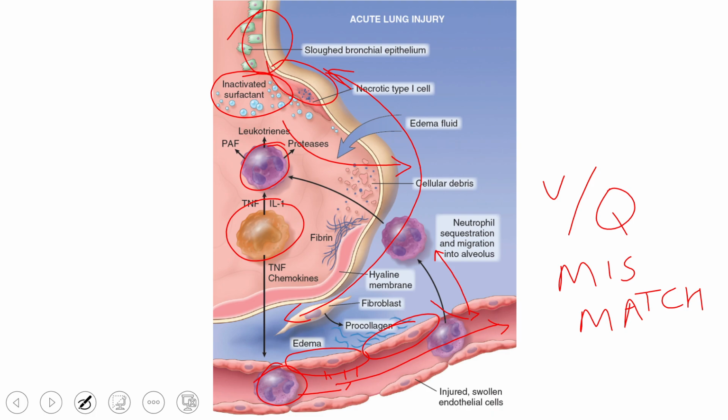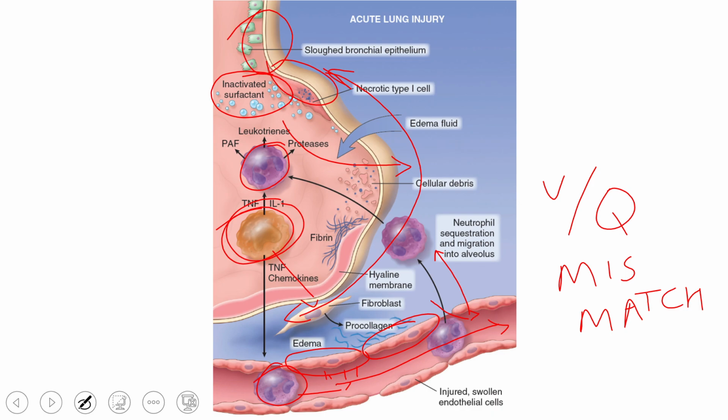The hyaline membrane formation is further enhanced by these macrophages. These macrophages are there to clear the debris, the inflammatory debris created by the immune cells. They also activate fibroblasts, which leads to further deposition of hyaline membrane and scar tissue.